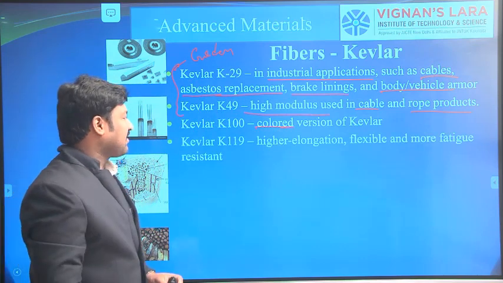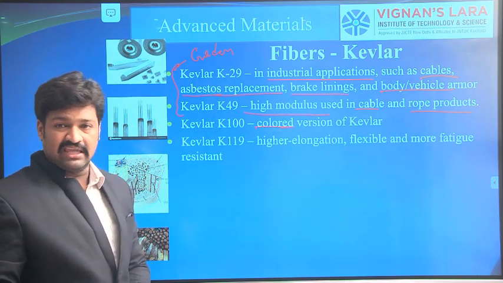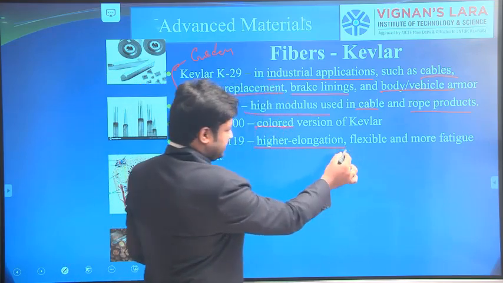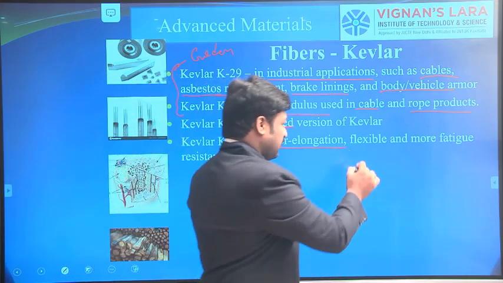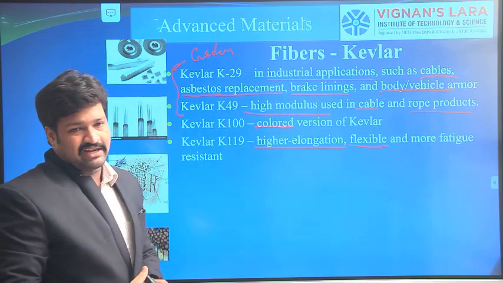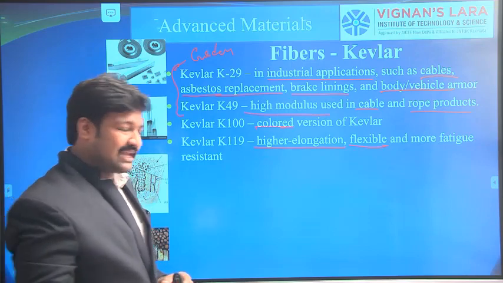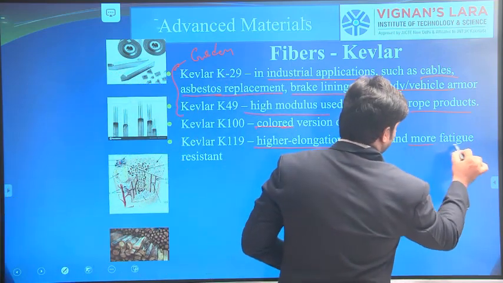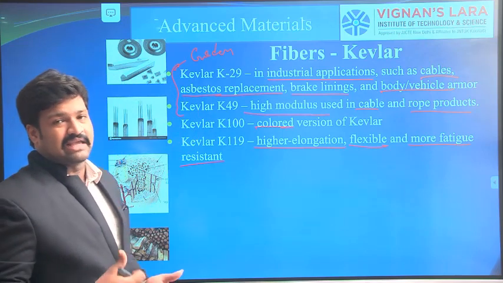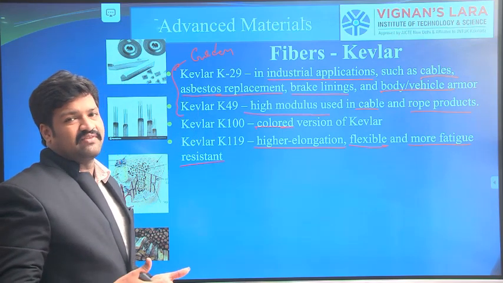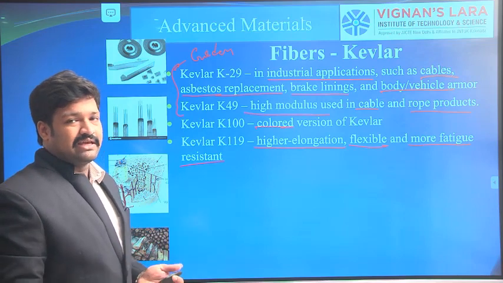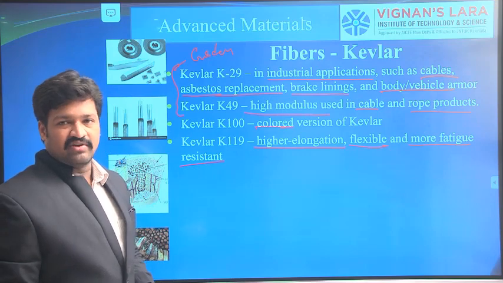Next one is Kevlar K119. These have high elongation, which means high tensile strength and great flexibility. And Kevlar 119 can be used for high cyclic loaded applications. It means this has high fatigue resistance. Fatigue means cyclic loads, that it can withstand a number of loads. If a number of repeated loads are applied on the component, then Kevlar 119 is generally used for that application.